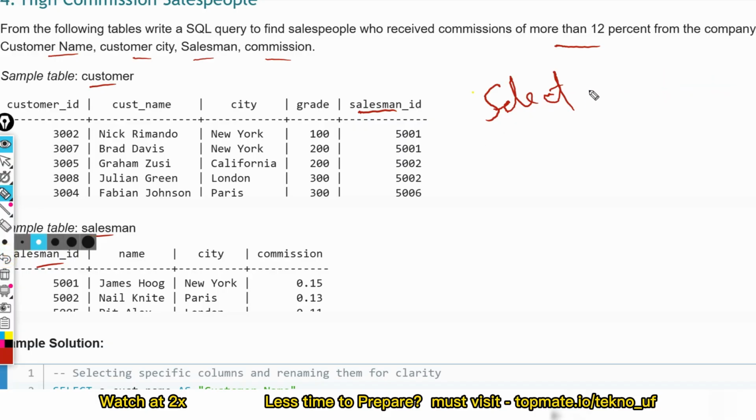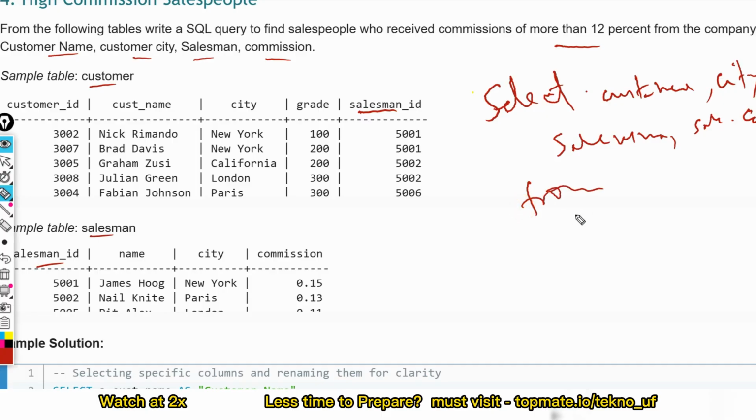Select customer name, so we have to print the customer name, then we'll select the customer city, and the salesman commission from the salesman table. So salesman dot commission, from the customer table.